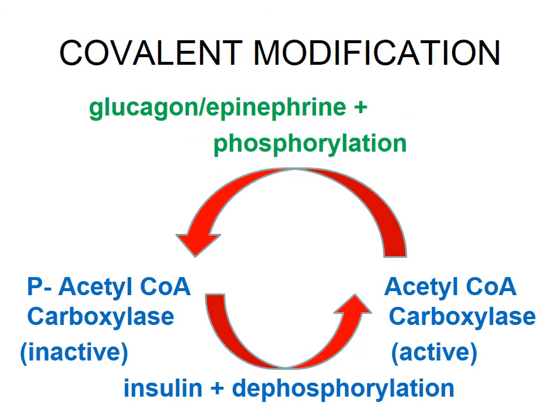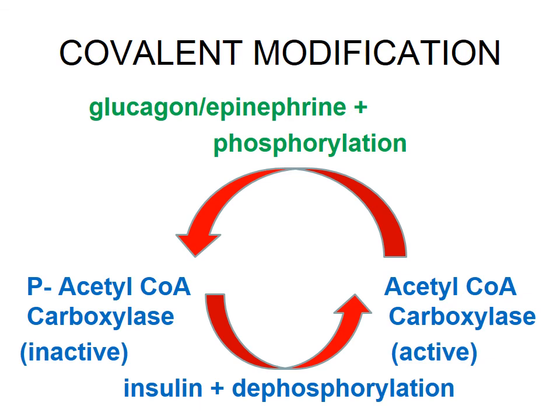When it comes to covalent modification, students, remember this point: acetyl-CoA carboxylase is active in the dephosphorylated form, and glucagon and epinephrine phosphorylate acetyl-CoA carboxylase, thereby inhibiting that particular enzyme.